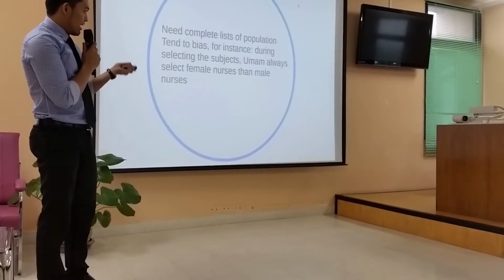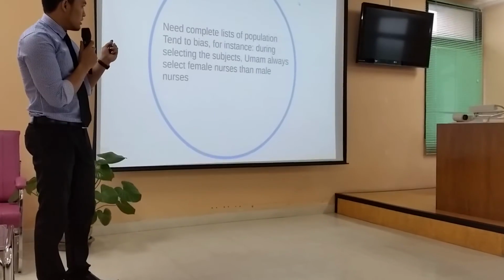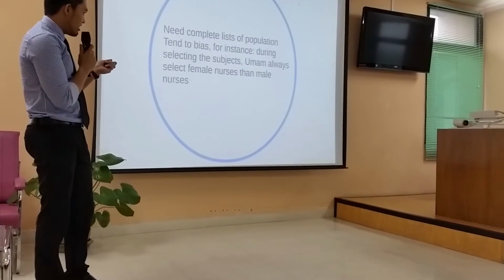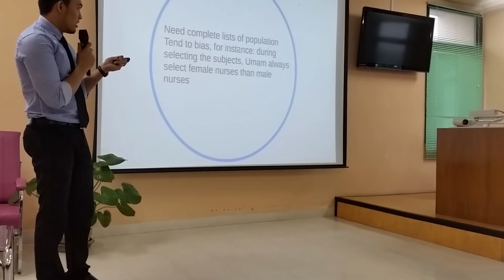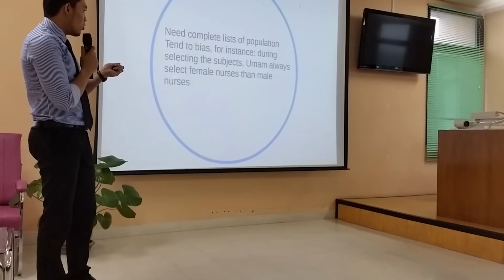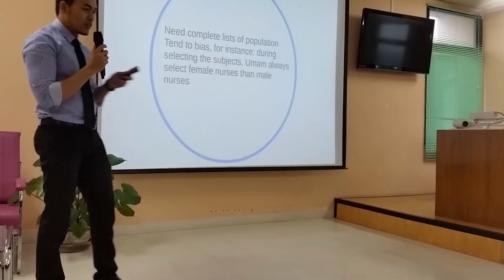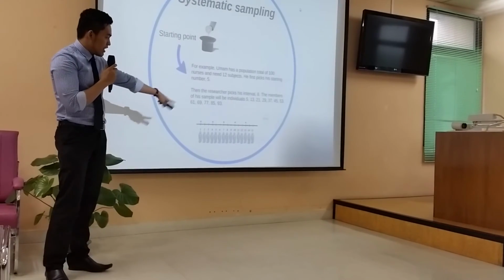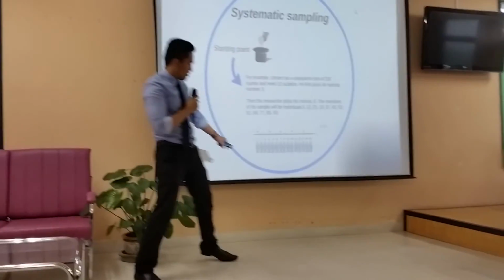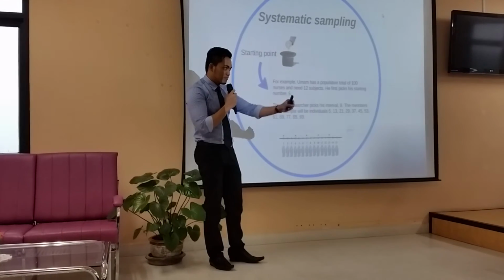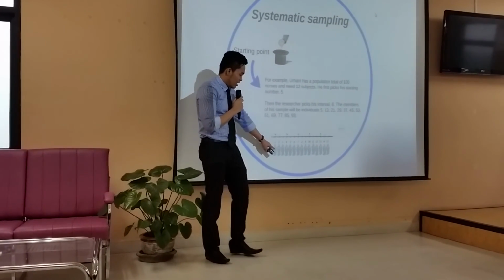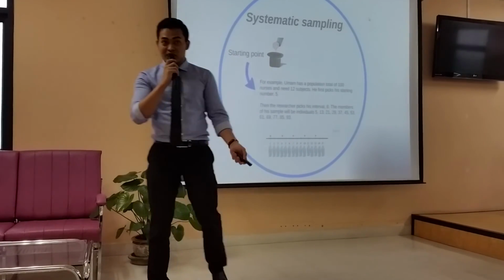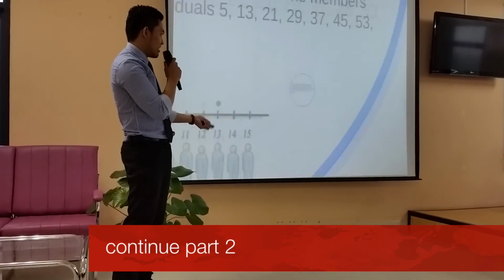And then again, these are the points. It needs a complete list of the population, and it tends to be biased. For instance, while selecting the subjects, Umam always selects female nurses rather than male nurses. So for example, Umam has the list of nurses, but with the interval it may be female, and then female again, and female again. So the problem is 100% of them, right? So it may tend to be biased.